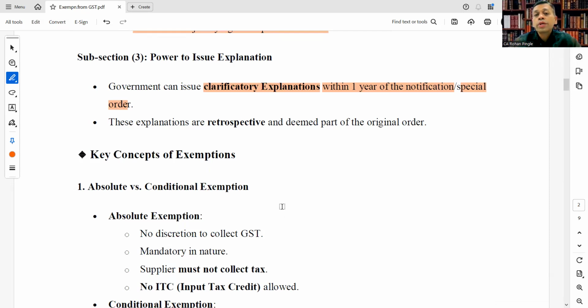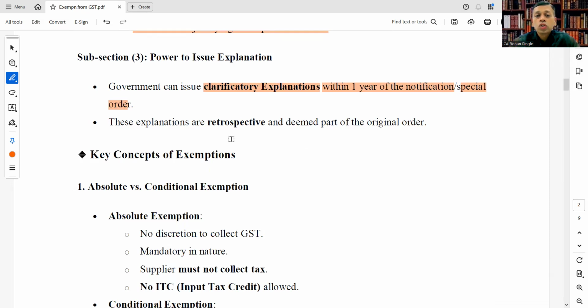But that must be done within 1 year of the notification or special order. After 1 year, they cannot issue those explanations. So government needs to issue explanations within 1 year of the notification or special order.